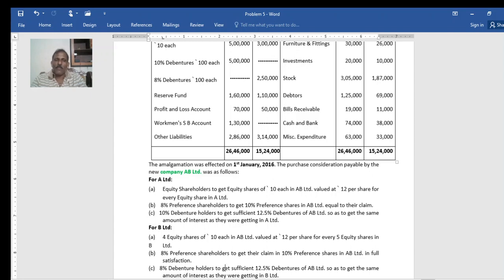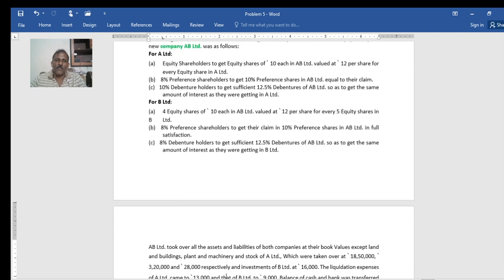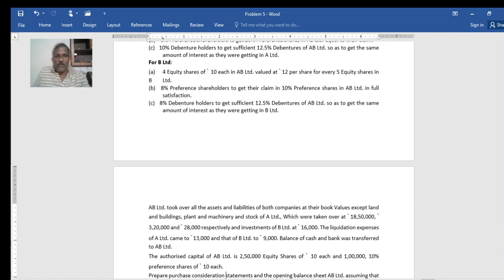So 8% on 2,50,000 is 20,000. Divide 20,000 by 12.5, and you will get the number of debentures. Remember, it is only the payment made to equity and preference shareholders that constitutes the purchase consideration.